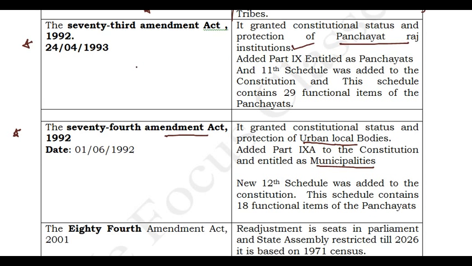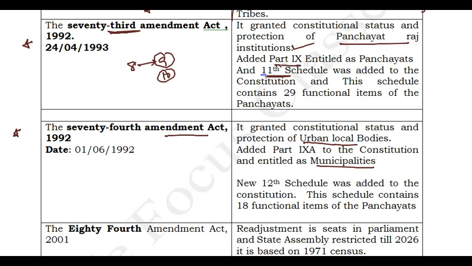We had 8 schedules in the beginning. The 9th schedule was added, and the 10th schedule was also added by the 52nd Amendment Act. Now we will discuss the 11th schedule. The 11th schedule was added by the 73rd Amendment Act. Remember, the 11th schedule is added by the 73rd Amendment Act.